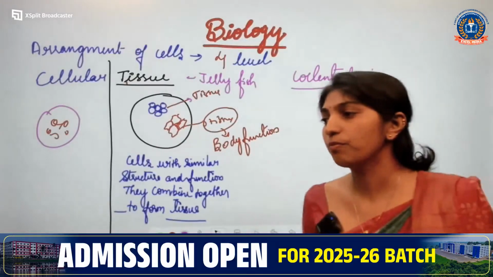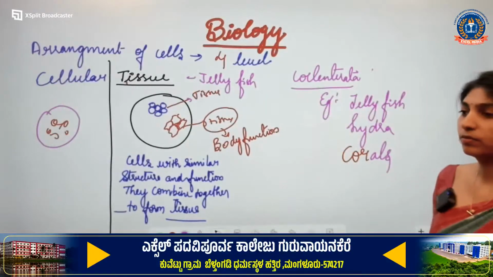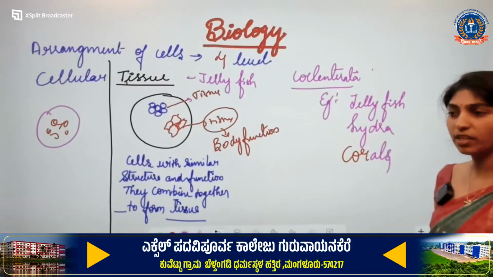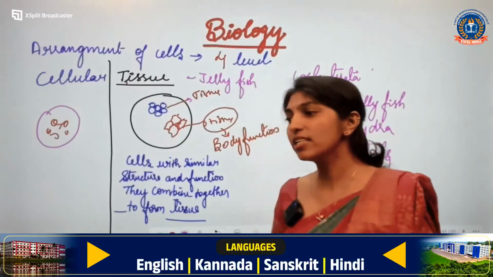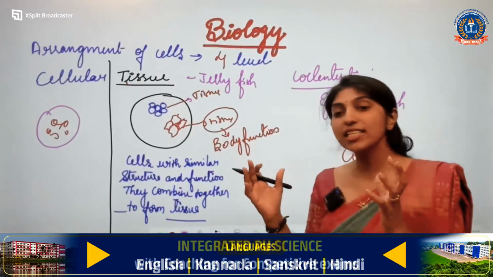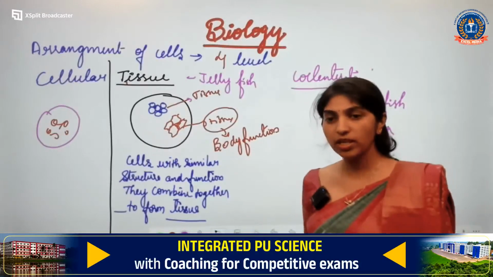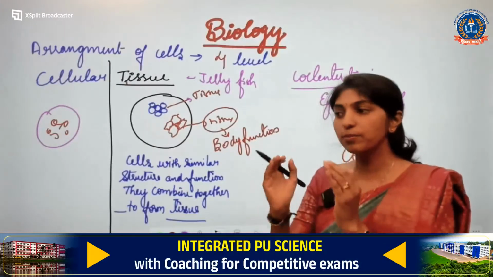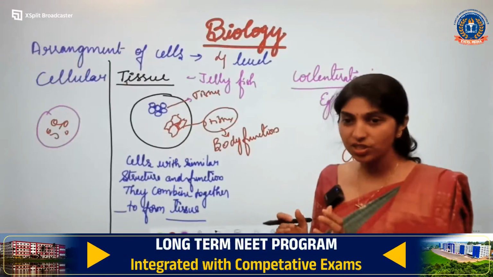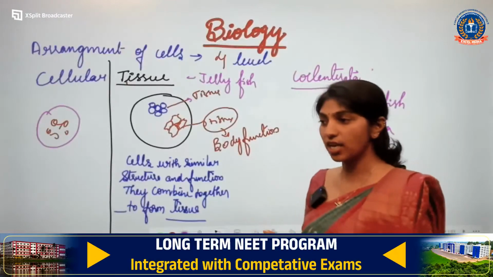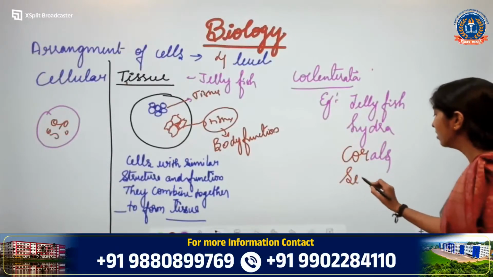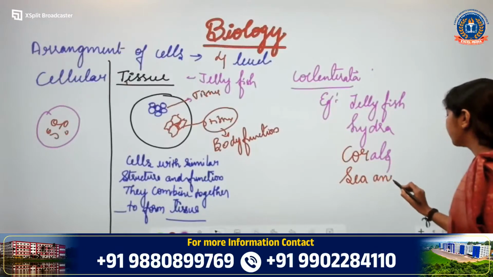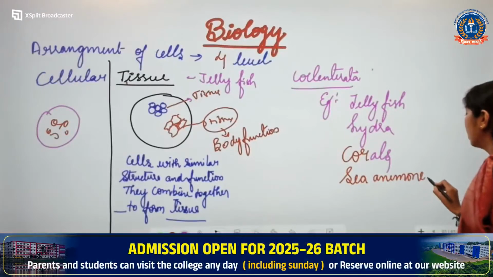Then is there any other example? Coelenterata is a phylum. It is a group of animals which is named based on their body structure as Coelenterons or Coelenterata. Sea anemone, very good. These are the example for Coelenterata.